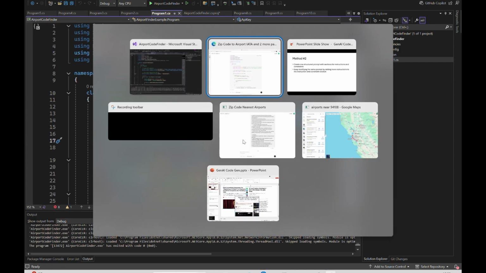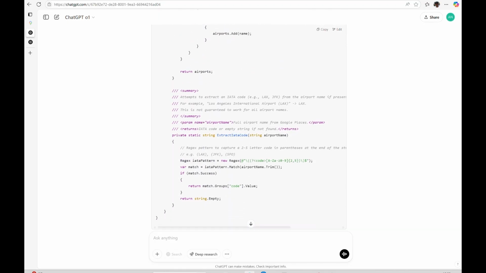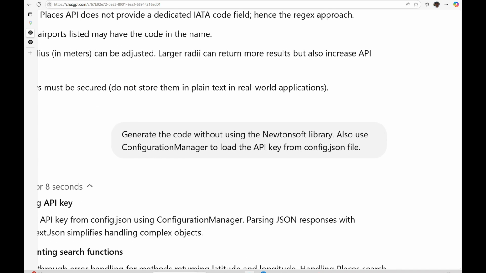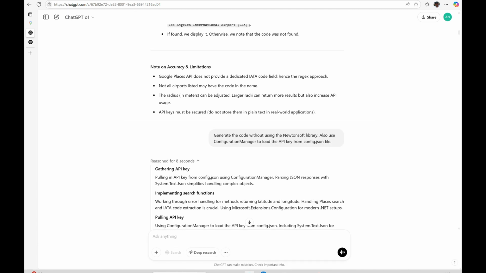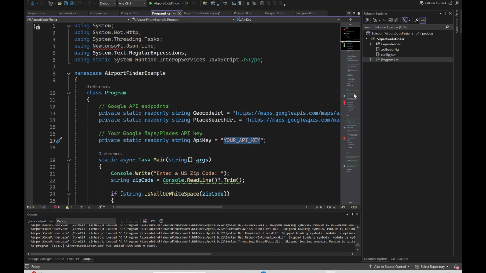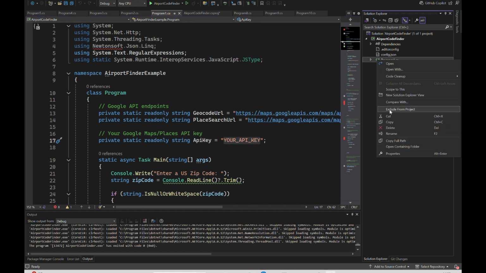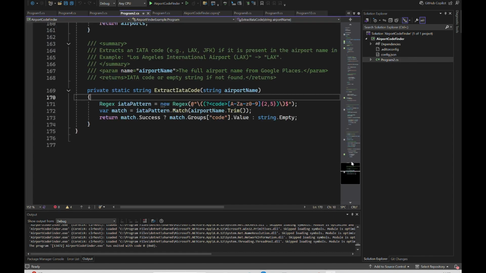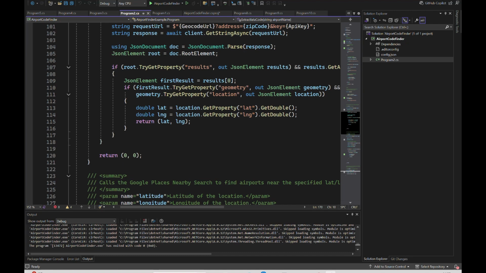So going back to my chat interface, to my next prompt. The prompt says, generate the code without using the Newtonsoft library, and also use the configuration manager to load the API key from a config.json file. Once again, it has generated some code. So let's go back to my Visual Studio and see what code it generates. So I take the next one. This is the code output for the second prompt, and let's see what changes it has made.